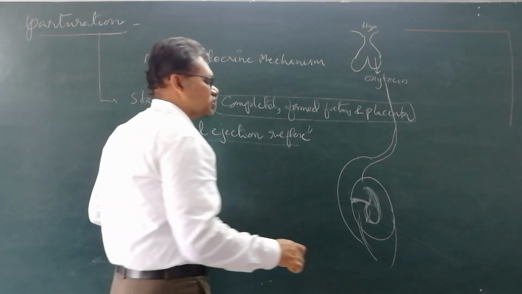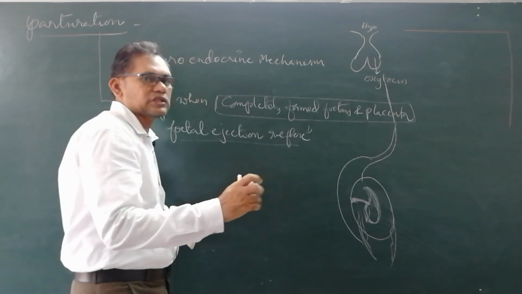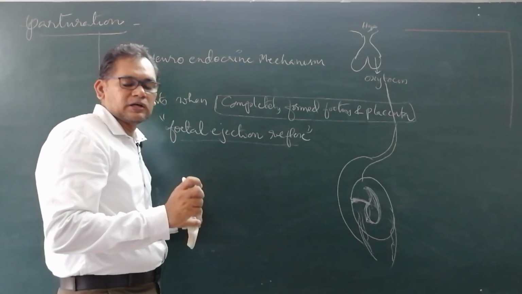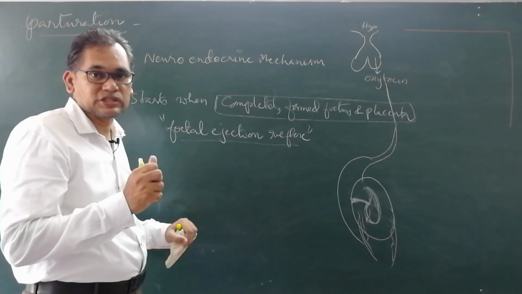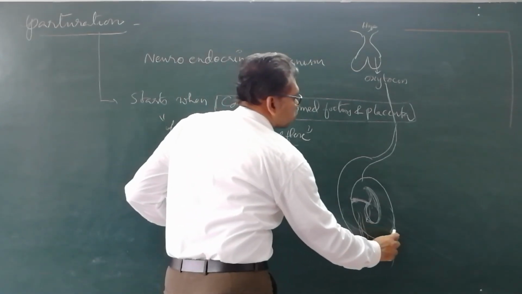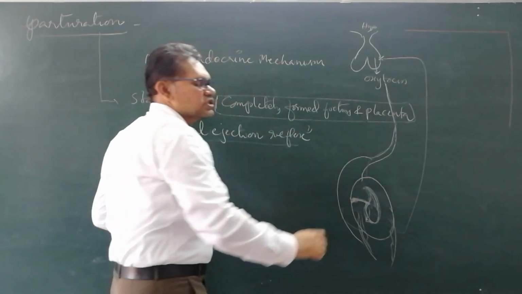Now this oxytocin makes the uterine muscles contract more and more. The myometrium shows wild contractions. This contraction gives positive feedback to the pituitary gland, and again more and more oxytocin is released.